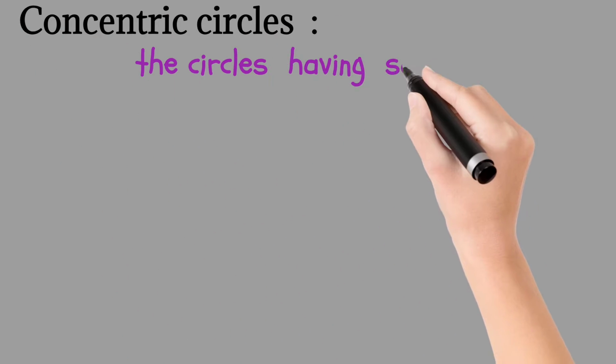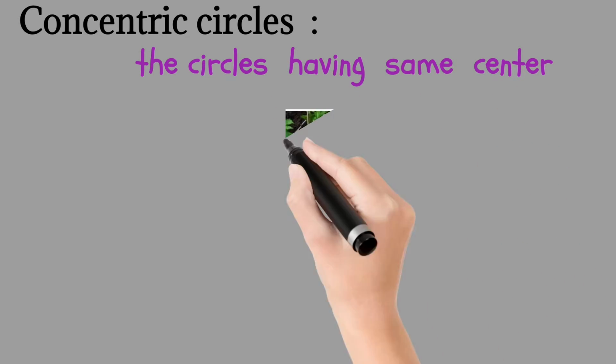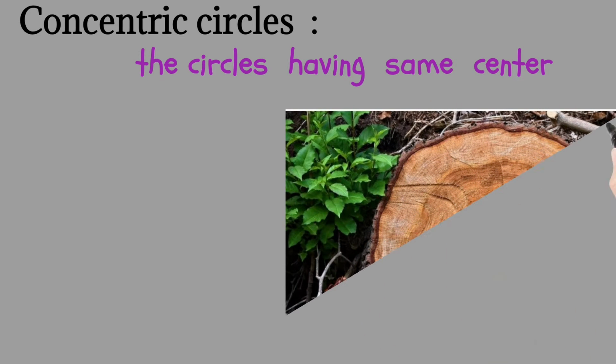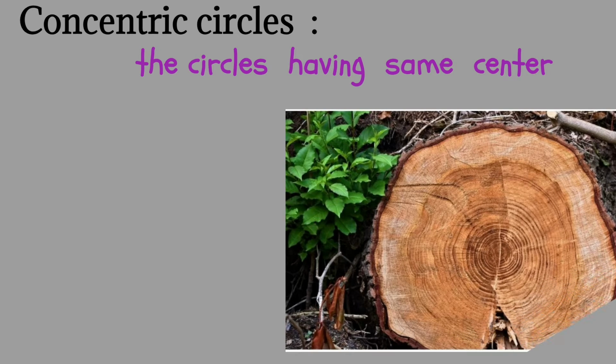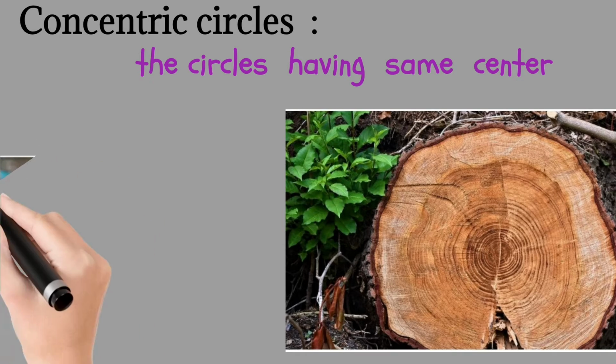Concentric circles. The circles having the same center. For example, the rings inside a tree's trunk are an example of concentric circles. Another example, the ripples made when a pebble or any stone is dropped in water are concentric circles.